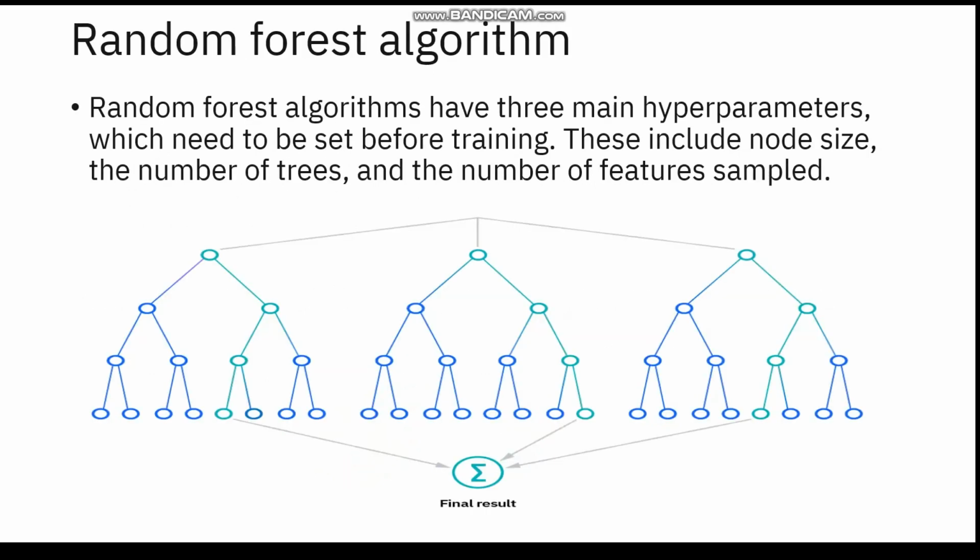So when we talk of ensemble methods, let's discuss briefly about them. In ensemble learning, random forest is a combination of multiple decision trees.